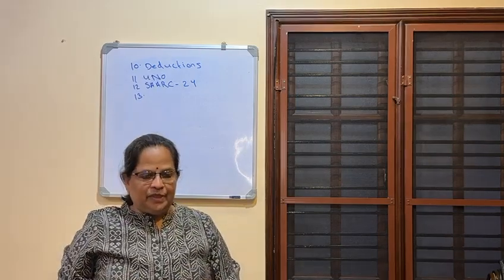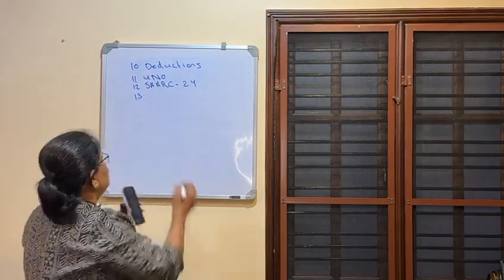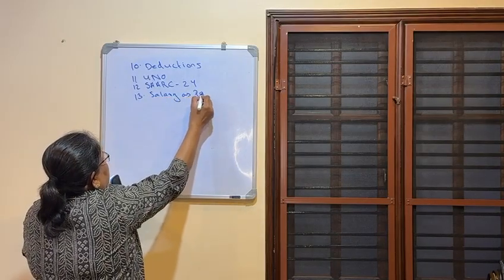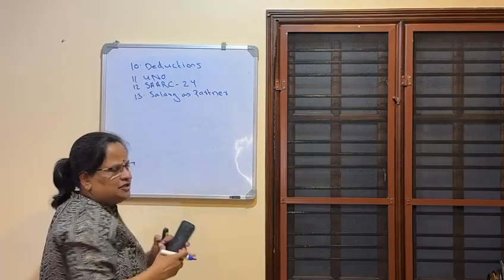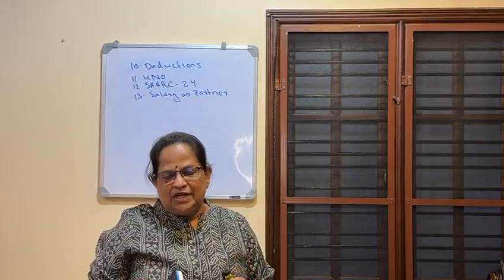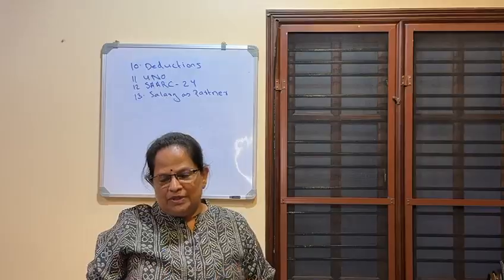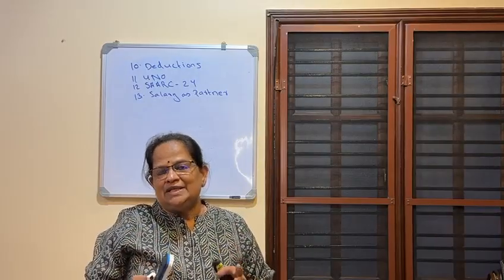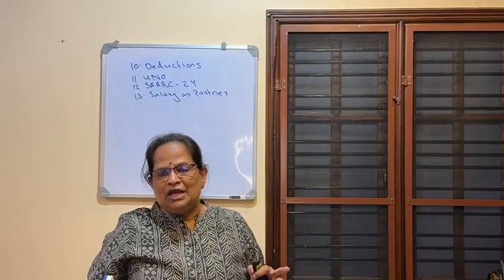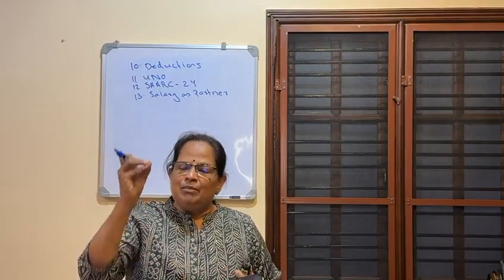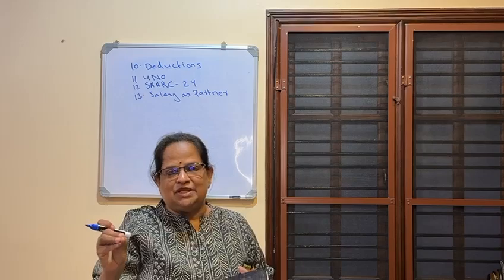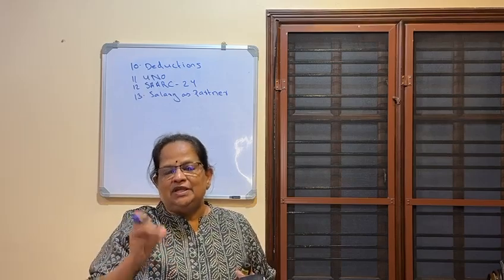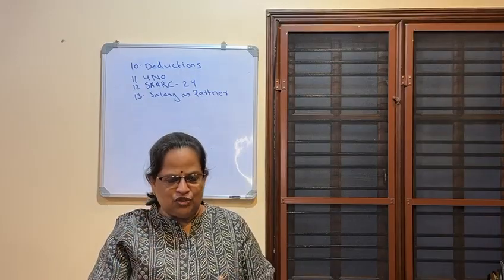Now, salary as a partner. I have explained this: salary, commission, etc. received from a partnership firm will be taxed under income from profession or business. It will not come under salary because there is no employer-employee relationship in a partnership. We have learned that profit from a partnership firm is exempted under section 10. Here we are talking about salary or commission received. This will go to computation of income from business or profession.